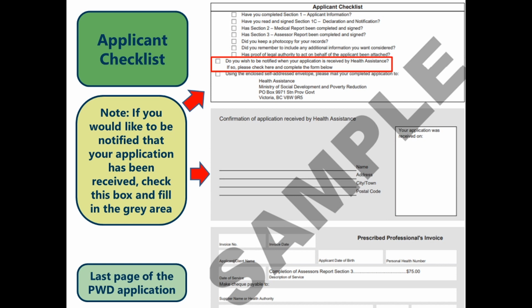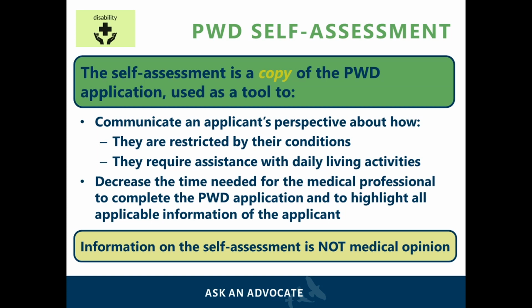The PWD Self-Assessment is a copy of the PWD application that may be used as a tool to communicate to the medical professional an applicant's perspective on their disability. The applicant can then give the self-assessment to their doctor or assessor, and it is used to communicate how they are restricted by their conditions and how much assistance is needed for their daily living activities. It acts as a guide for the doctor to understand the applicant's perspective.